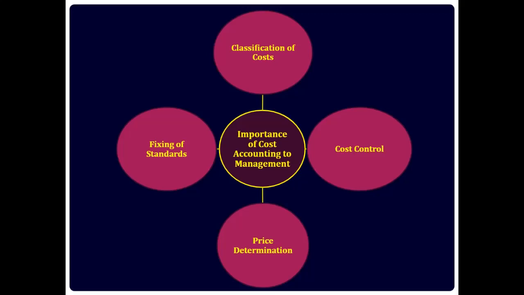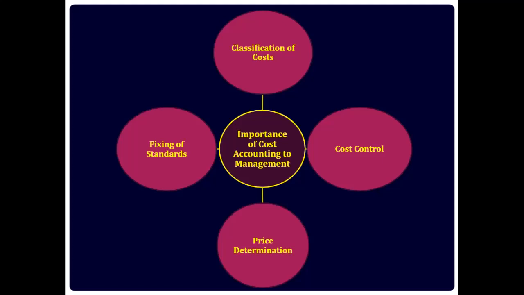Cost control. An efficient business focuses on controlling the cost of inventory, labor, factory, and other overhead costs. Cost accounting allows them to do so. For example, to achieve maximum efficiency in their inventory management, they can adopt the EOQ technique, which is a costing technique. Similarly, by analyzing cost of labor and capacity of machinery, their efficiency can be improved.